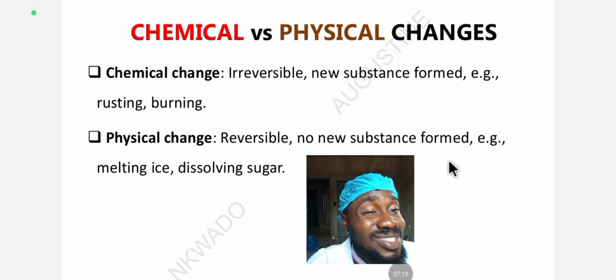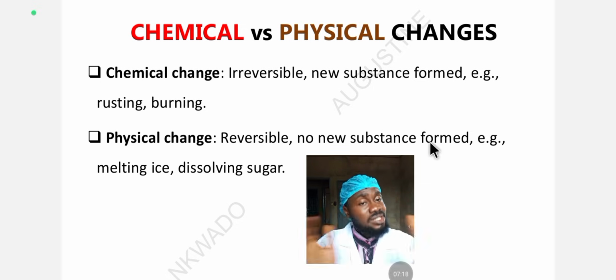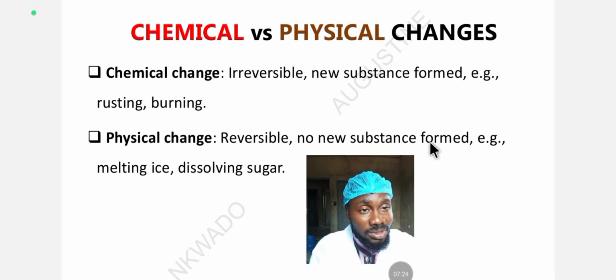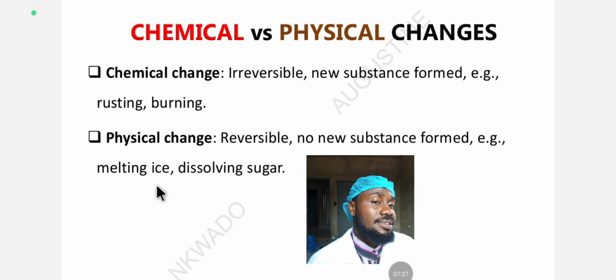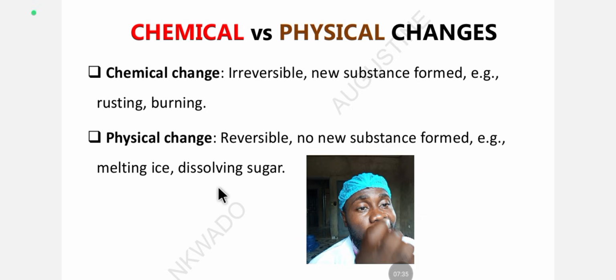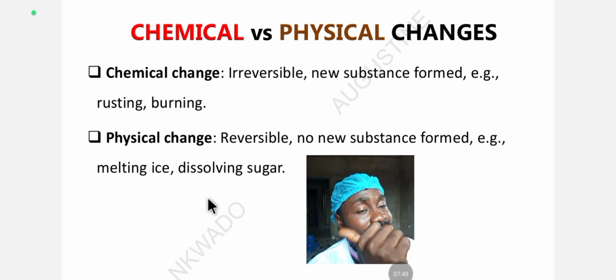No new substance is formed. The same way you mixed those substances is the same way you are going to recover them. No new substance is going to be formed. Nothing changes. For example, melting ice. If you melt ice, you are still going to get water. Nothing changes. You turn water to ice, just that it is in a solid state. If the temperature increases, it returns back to water. So that's a physical change.